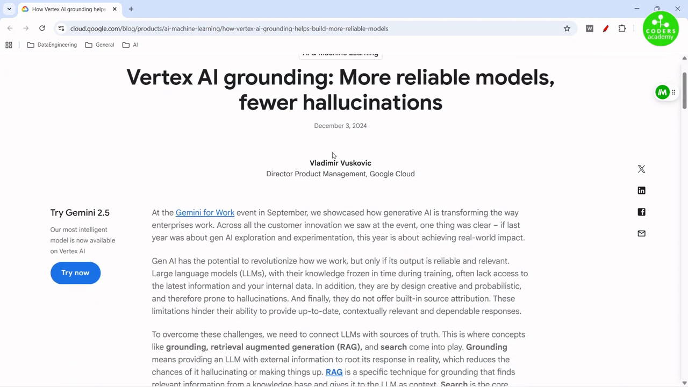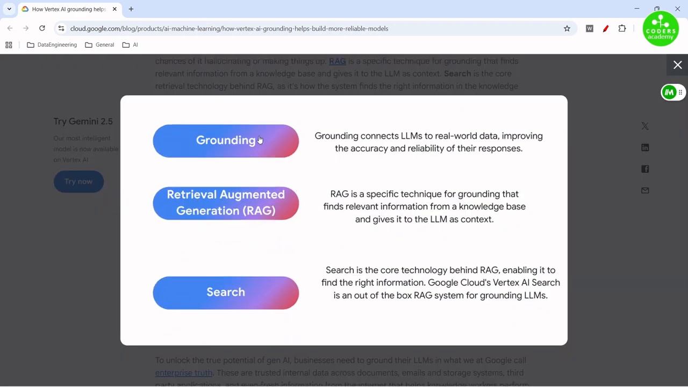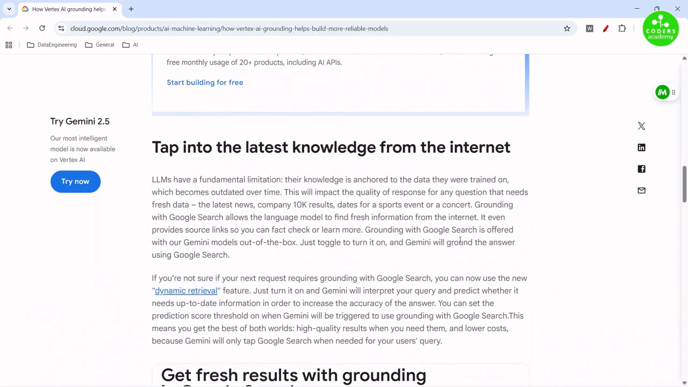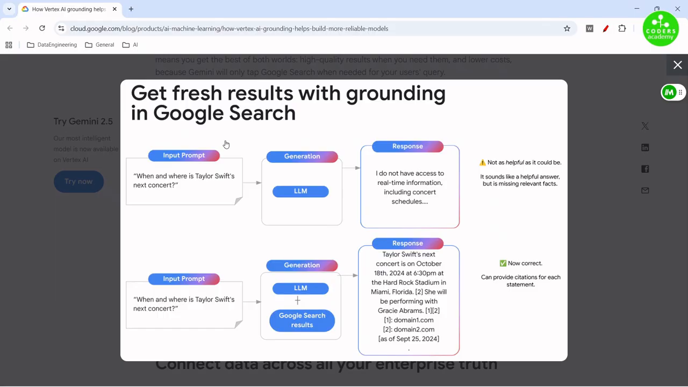Today we are diving into the most essential yet often misunderstood concept in modern AI, called grounding. So what is grounding? Grounding is the process of connecting abstract concepts in AI systems with verifiable, real-world data. It anchors AI models, especially large language models, to factual information to prevent inaccuracies or hallucinations.